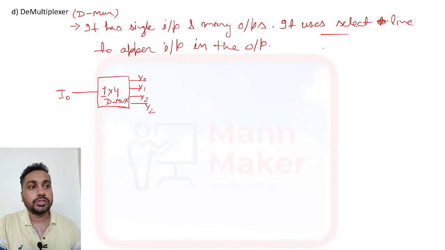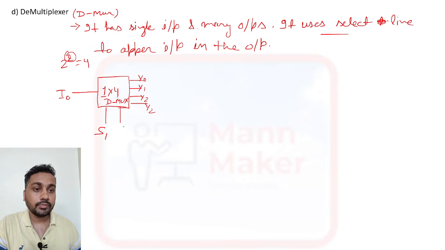As I told, it uses select lines, so we require 2 select lines because 2 to the power 2 is equal to 4. So these are S1 and S0.